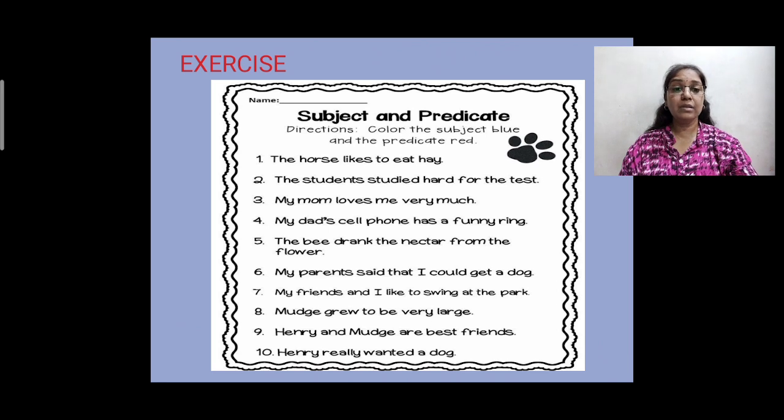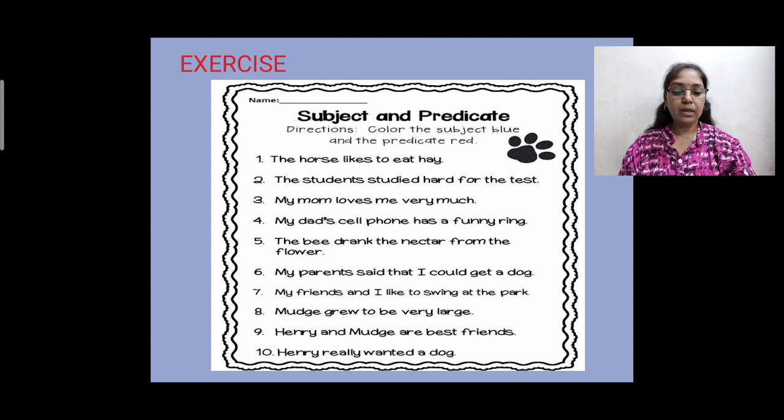Now as we have discussed also, the subject can be more than one or two words. So what we are talking about here is my friends and I. So my friends and I is the subject here, and like to swing at the park is your predicate.